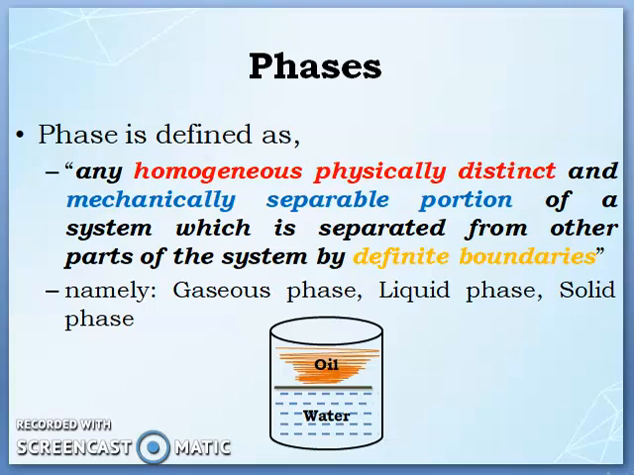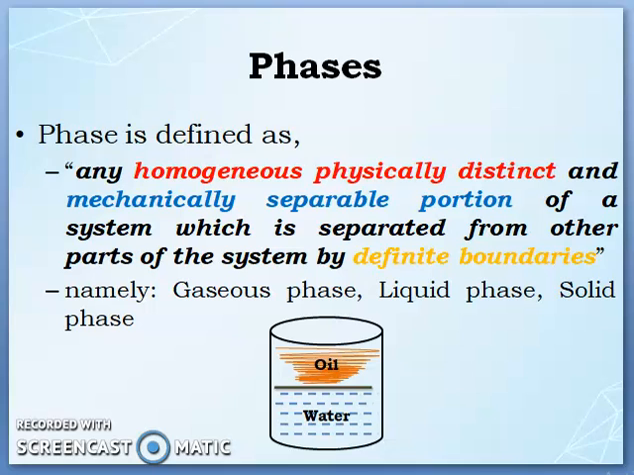What is a phase? Phase is defined as any homogeneous, physically distinct and mechanically separable portion of a system which is separated from other parts of the system by a definite boundary. We are having different phases, namely gaseous phase, liquid phase and solid phase.